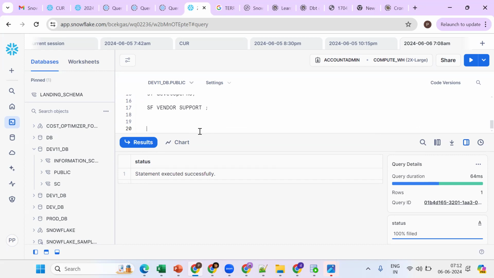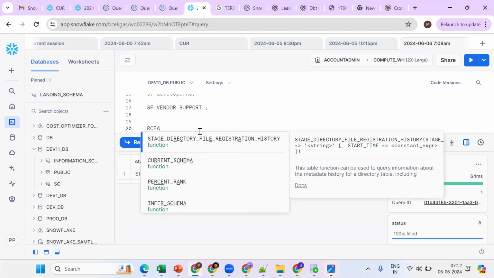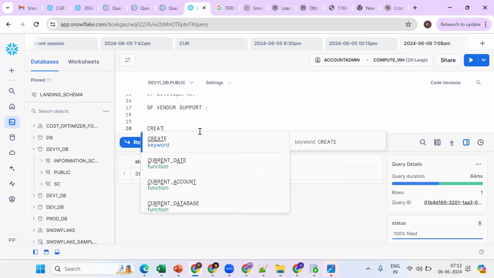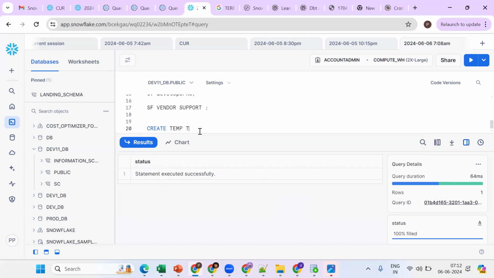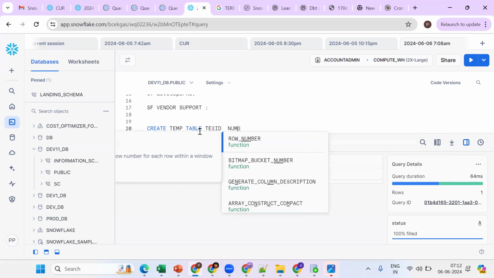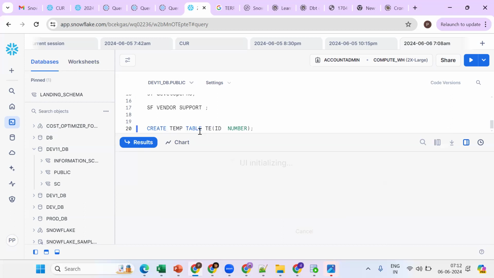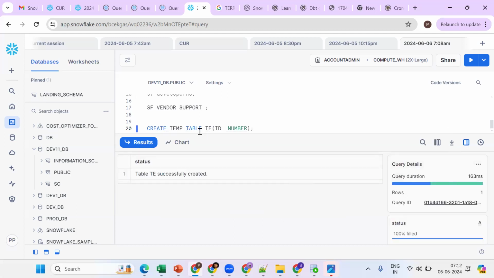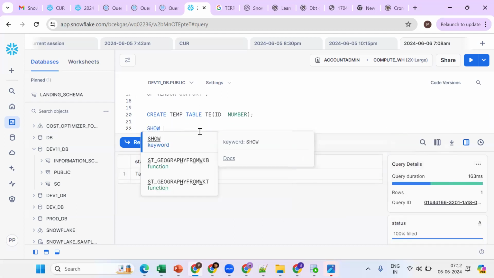Now suppose I want to create a temporary table. Tell me how to create a temporary table. CREATE TEMP TABLE table name. Okay, so this is also a temporary table. Now what happens if I go for show tables?